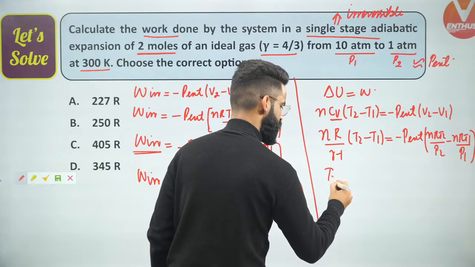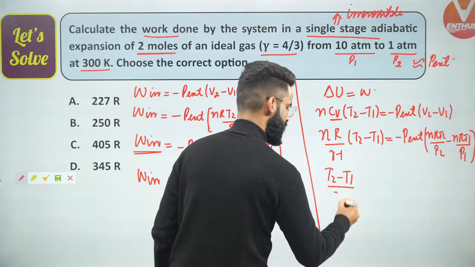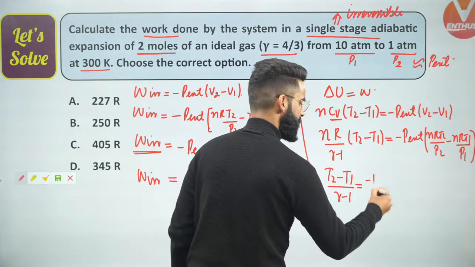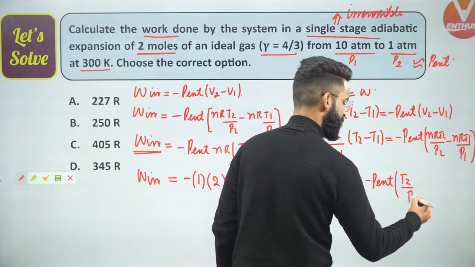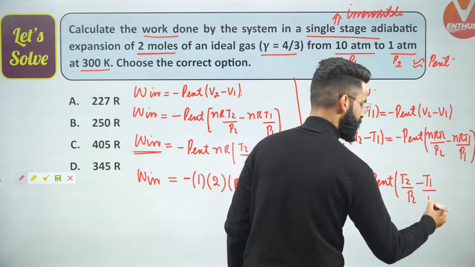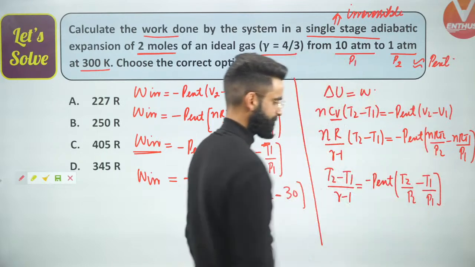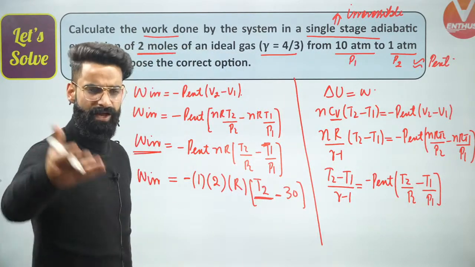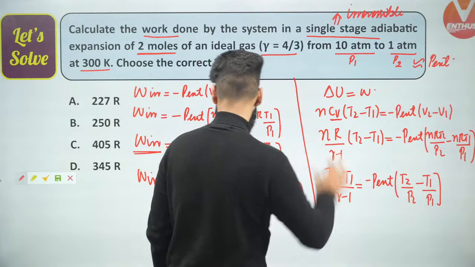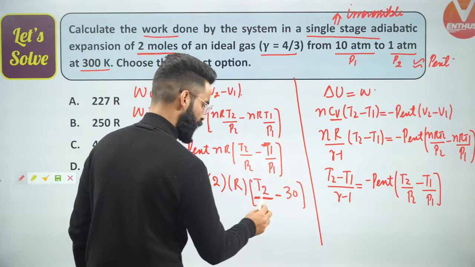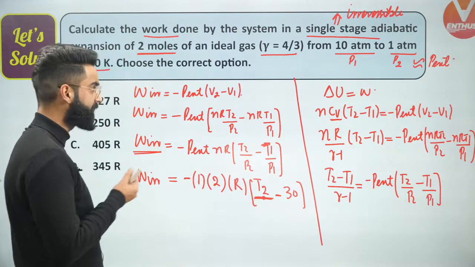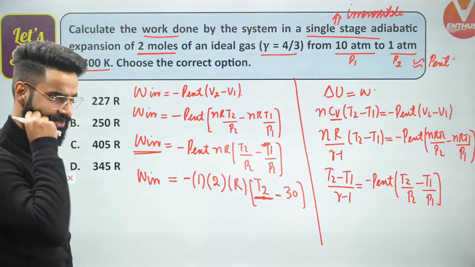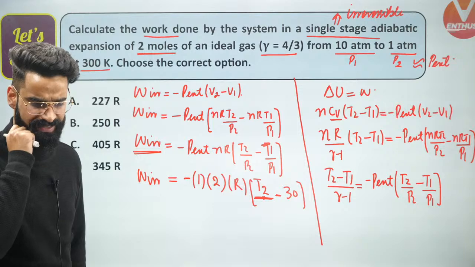So I got the final equation as (T2 minus T1) divided by (gamma minus 1) is equal to minus P external, times T2 divided by P2 minus T1 divided by P1. Correct? Now guys, have a look. T2 we are supposed to calculate first of all, because I want T2 in this equation, then only I can calculate the work done in this irreversible single stage process right here.